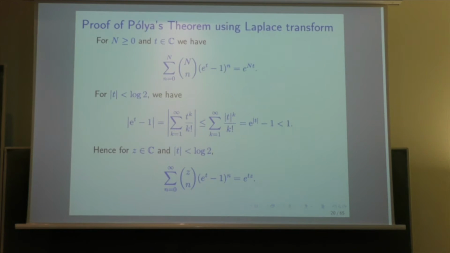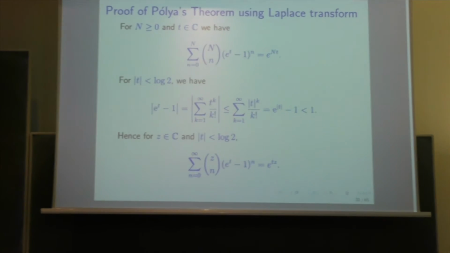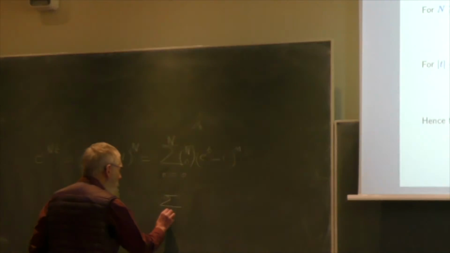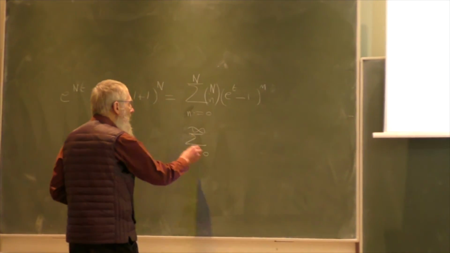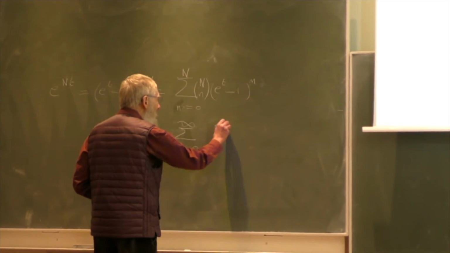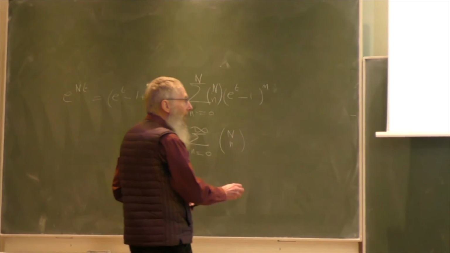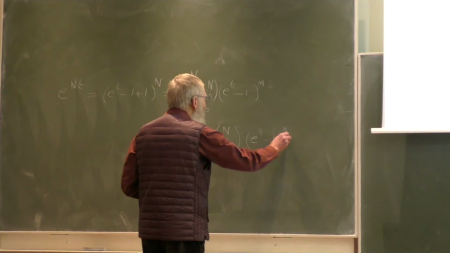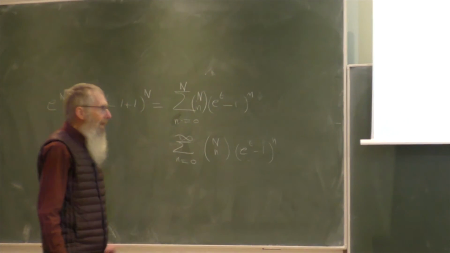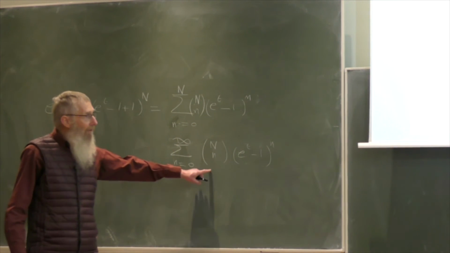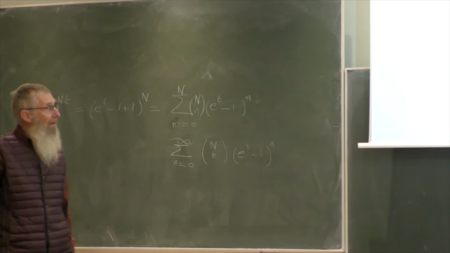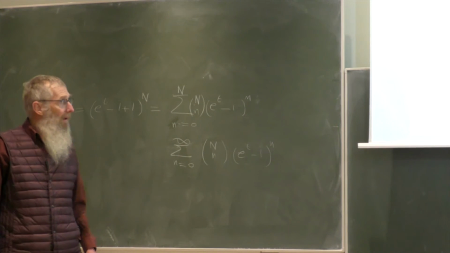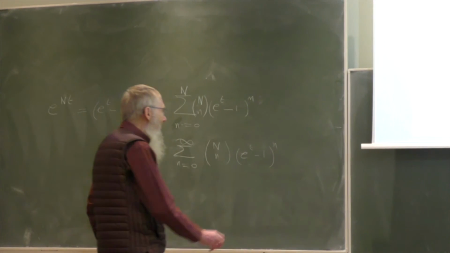Now, we deduce something. We deduce that in the sum which is here, we can look at the sum for n equals 0 to infinity, and we have the binomial coefficient and then exponential of t minus 1 to the n. So we replace capital N by infinity. This sum is convergent if exponential of t minus 1 is of modulus less than 1, and in particular, if the modulus of t is less than log 2.